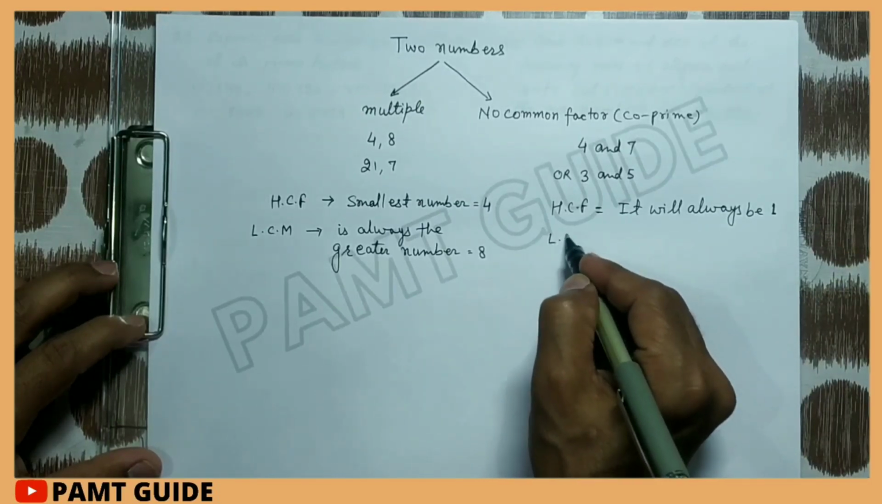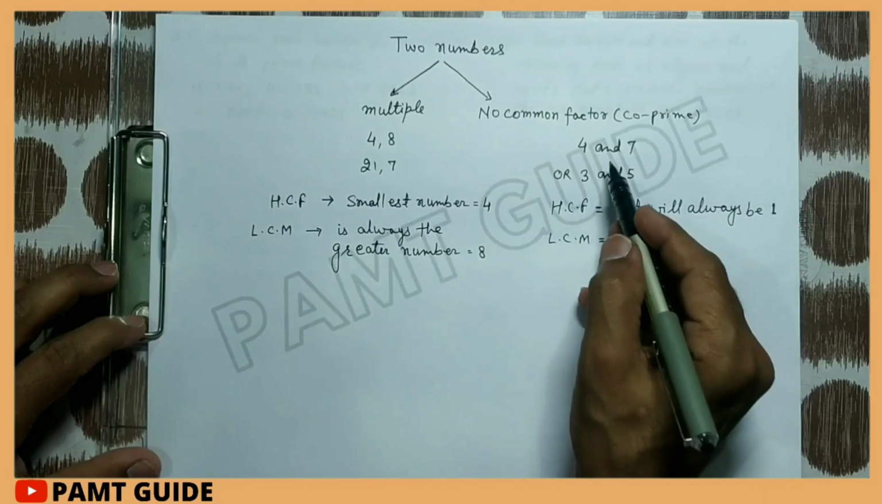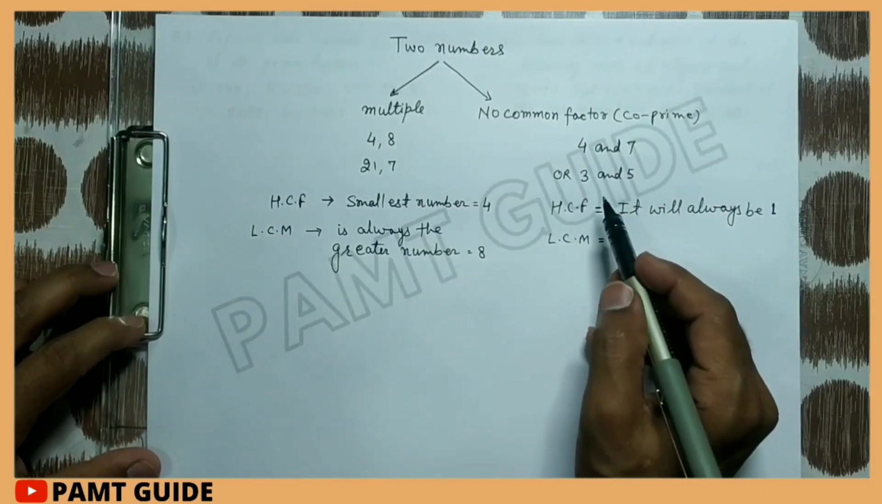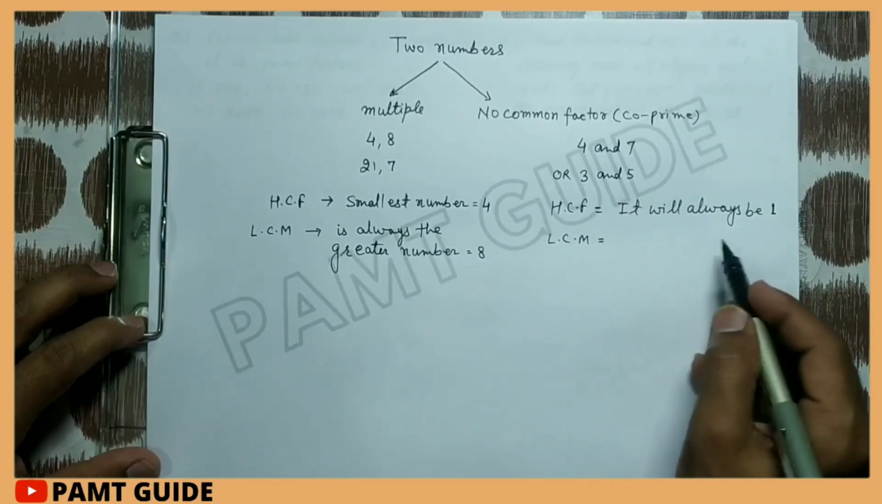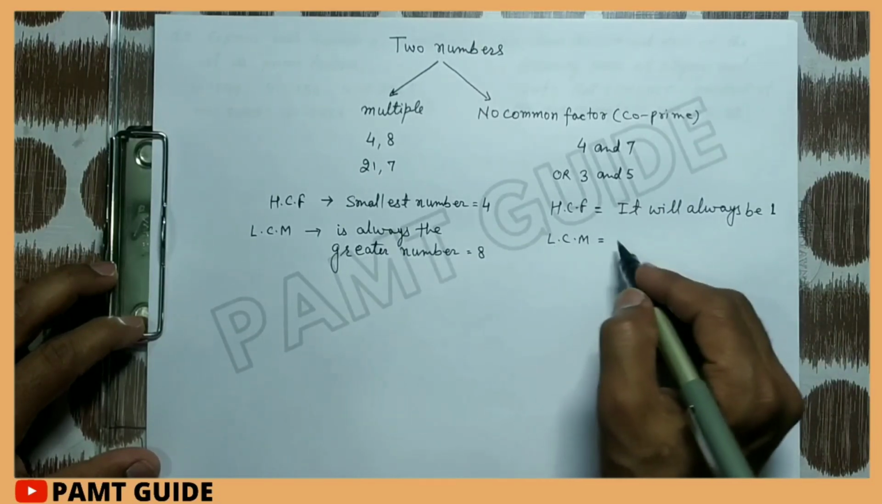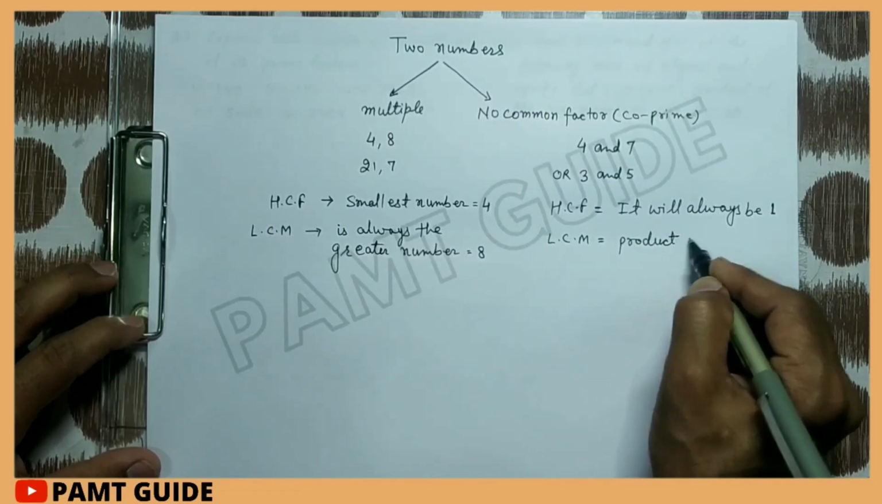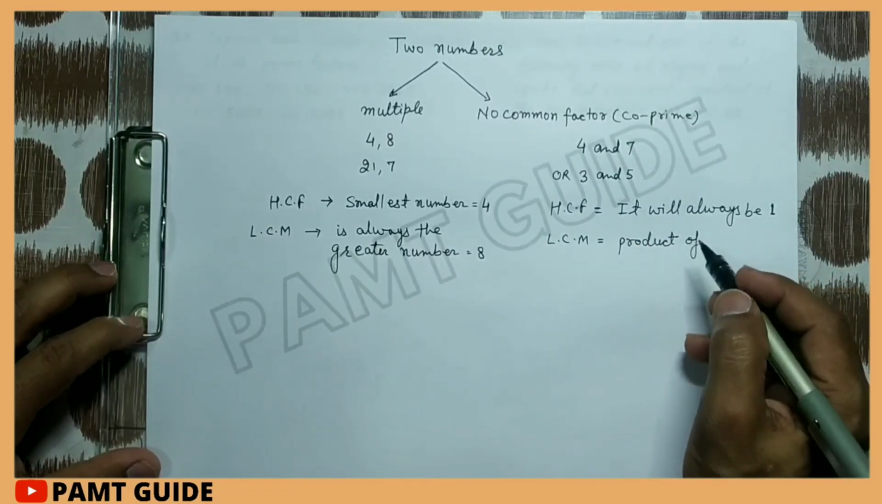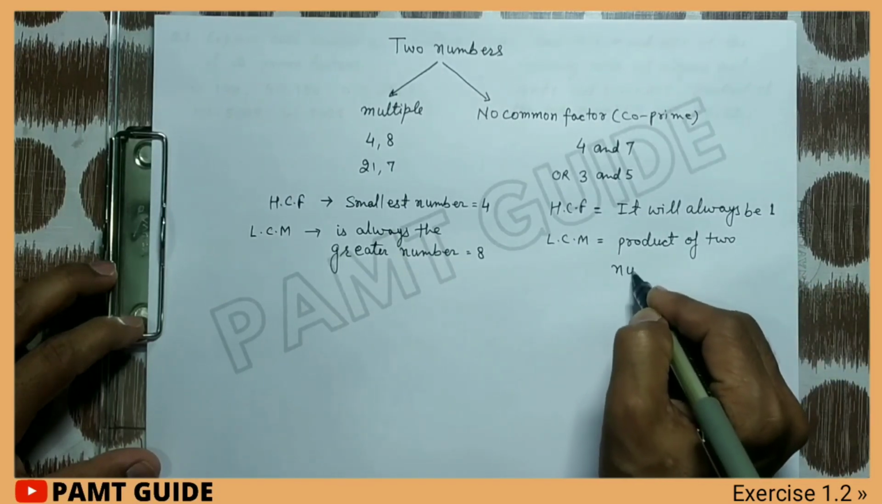And to find the LCM, it will always be equal to the product of the two numbers. For such types of numbers, if we want to find the LCM, then we should multiply them. So the LCM will be equal to the product of two numbers.